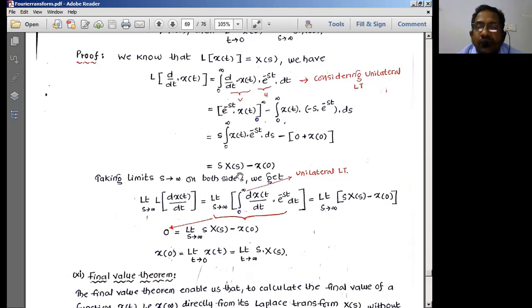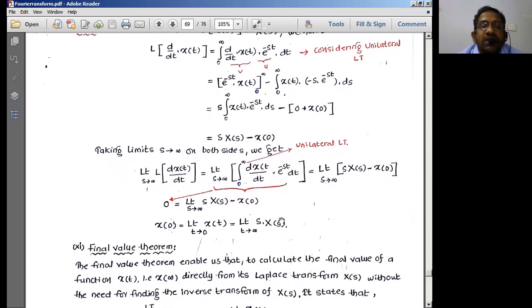It is simply X of s for a unilateral Laplace transform signal, minus x of 0. Now what is it that we want? We have the property now, limit s tends to infinity. So let us take the limits s tends to infinity on both sides of the above equation. I can write limit s tends to infinity of the Laplace transform of d by dt of x of t is equal to, applying the limit s tends to infinity to this entire equation, what is the solution I got? S into X of s minus x of 0.